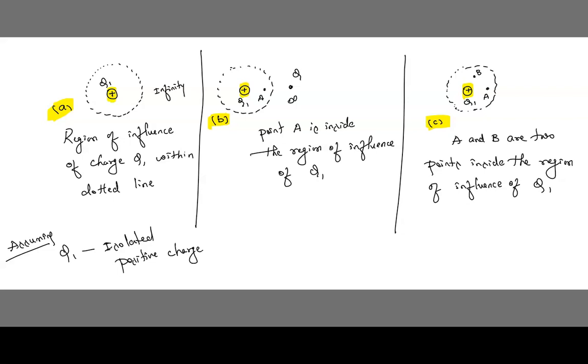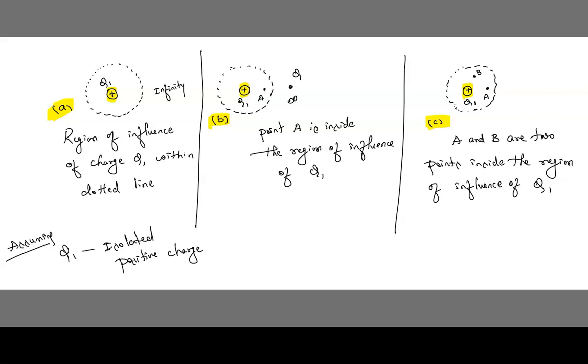So children, the dotted line here shows the maximum distance up to which the charge Q1 has an appreciable influence. This dotted line shows that the Q1 का force कहाँ तक act हो सकता है within this region. ಈ ಡಾಟೆಡ್ ಲೈನ್ ಏನ್ ಹೇಳ್ತಾ ಇದೆ ಅಂದ್ರೆ ಈ Q1 ಫೋರ್ಸ್ ಸರ್ಕಲ್ ಒಳಗಡೆನೆ ಆಕ್ಟ್ ಆಗುತ್ತೆ. Let us take these 3 figures. In all these 3 figures, this Q1 force will influence within this region only, within this dotted line only.